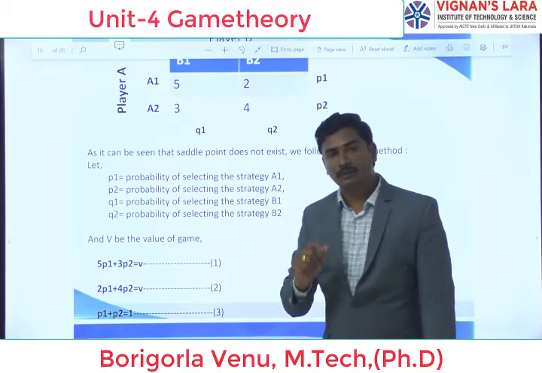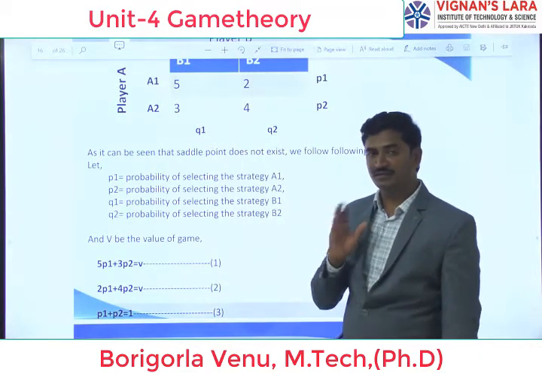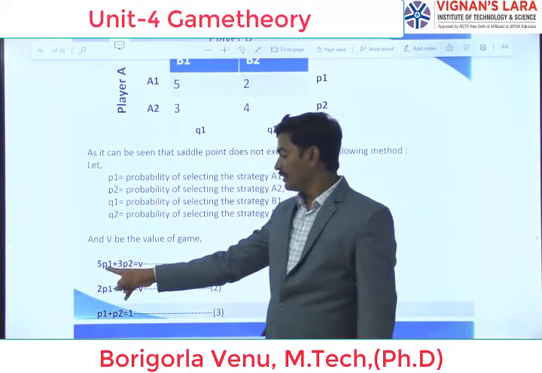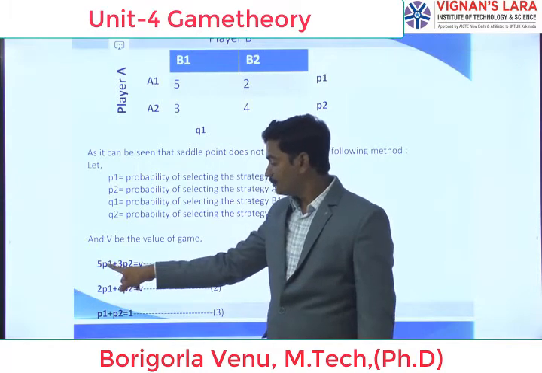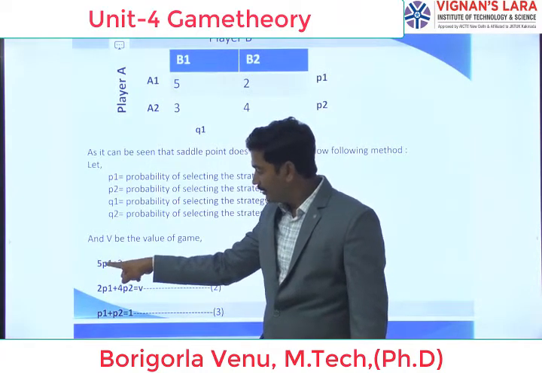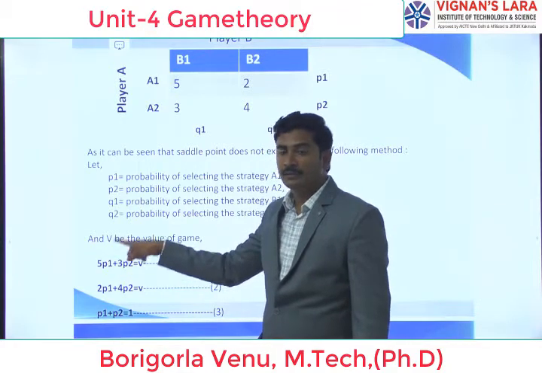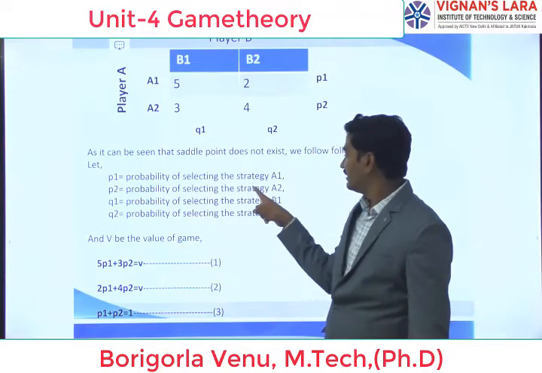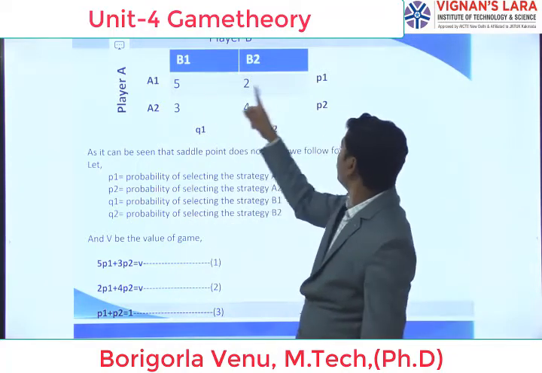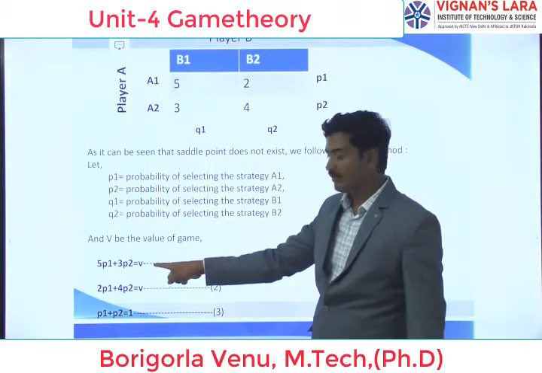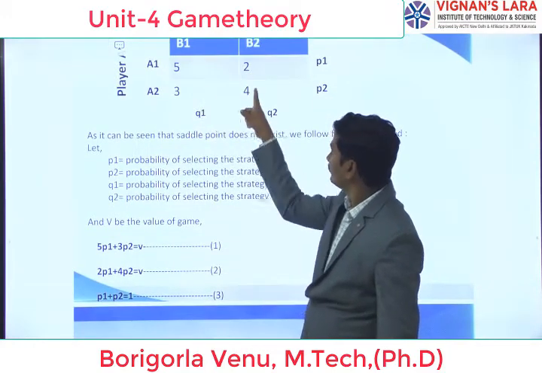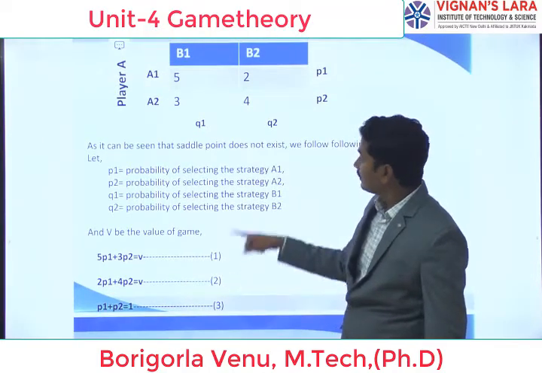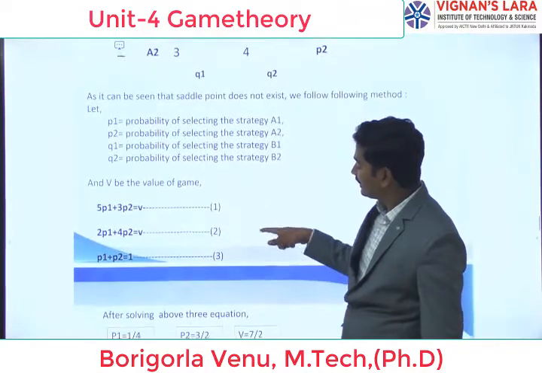In that linear programming problem we have availability and requirement, but here we are taking equality. P1 is the probability of the strategy of player A, that is A1. P2 is the probability of selecting strategy A2. 5P1 plus 2P2 is equal to V. Next, 2P1 plus 4P2 is equal to V. Like that, every column value we have to take.